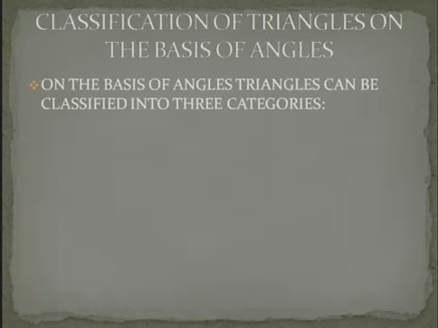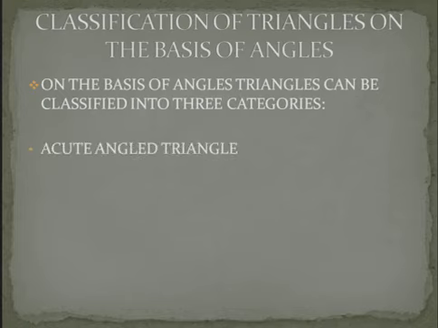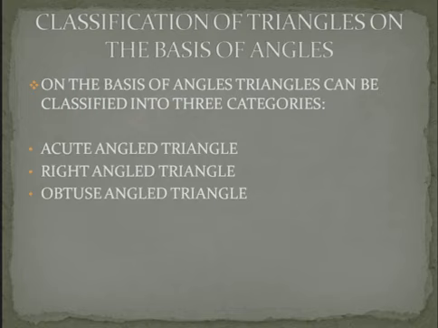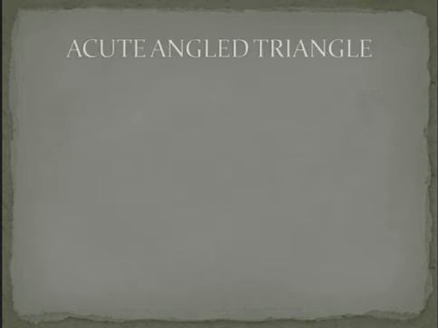Now, classification of triangles on the basis of angles. On the basis of angles, triangles can be classified into three categories, that are acute angled triangle, right angled triangle and obtuse angled triangle. First one is acute angled triangle.